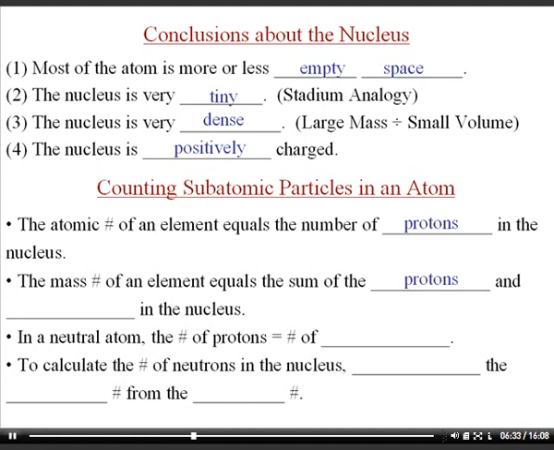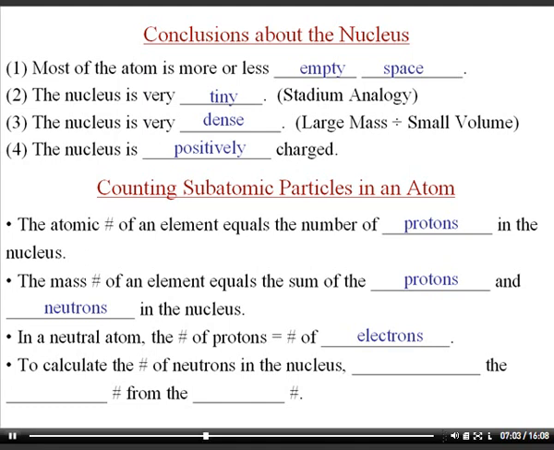The mass number of an element has to be told to the students because it's not on our periodic tables. The mass number is the sum of the protons and the neutrons in the nucleus. And because protons and neutrons are the particles that have mass, it makes sense that they would be called the mass number. So you add them up, and that's the mass number for the element. In a neutral atom, the number of protons and the number of electrons are equal to one another. And we're not going to talk about ions in this particular chapter, so we're always going to have the protons and the electrons equaling each other.